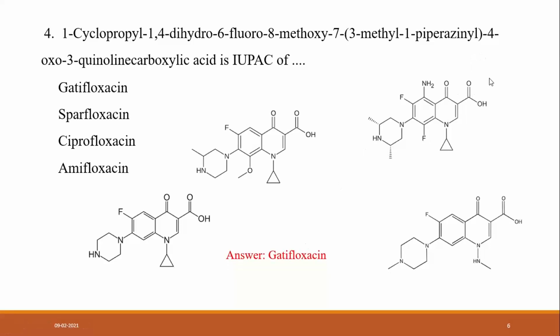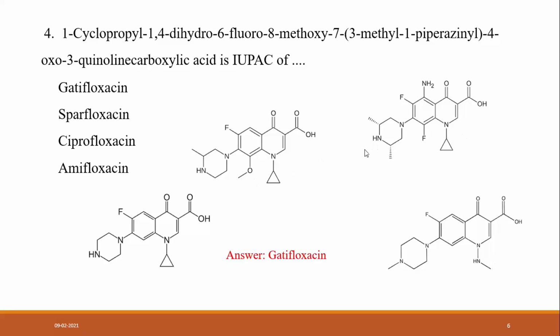So the answer is gatifloxacin. When we consider the first drug, the name indicates a 1-cyclopropyl ring is present in three of these drugs. 1,4-dihydro means the 1 and 4 positions are saturated in all three. The last one is not the answer, because its first position is not substituted with cyclopropyl.